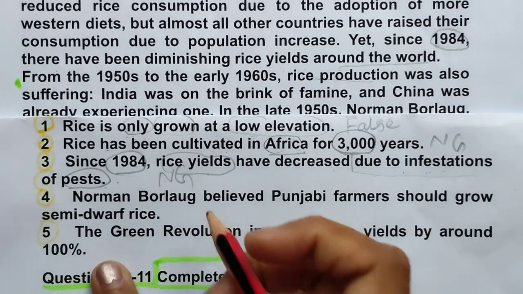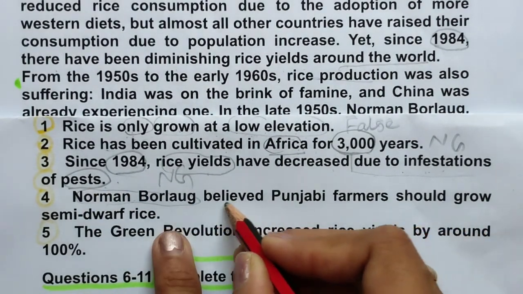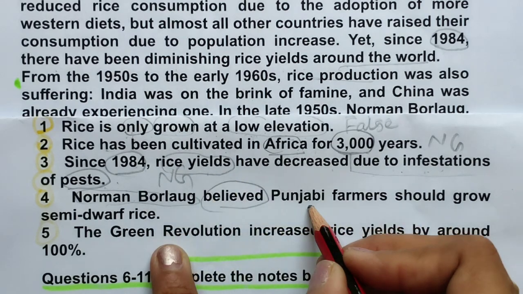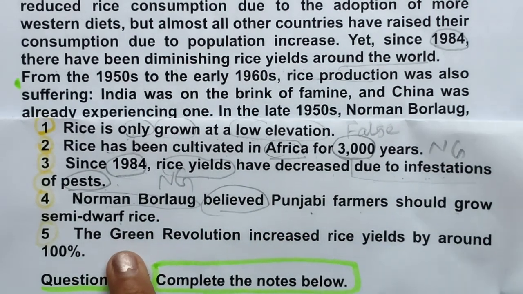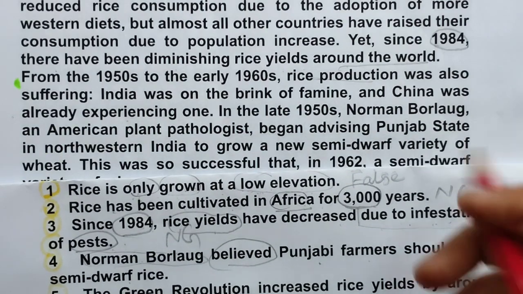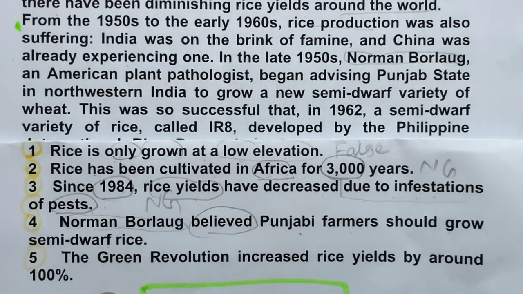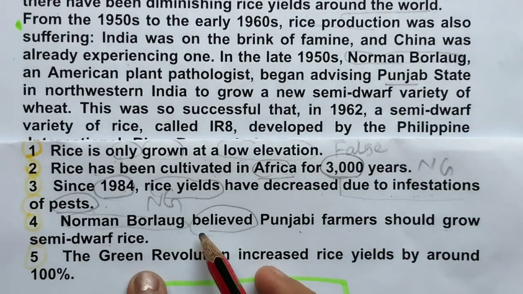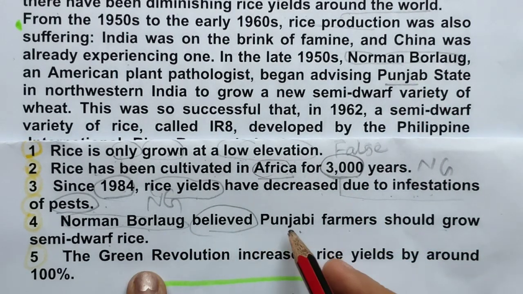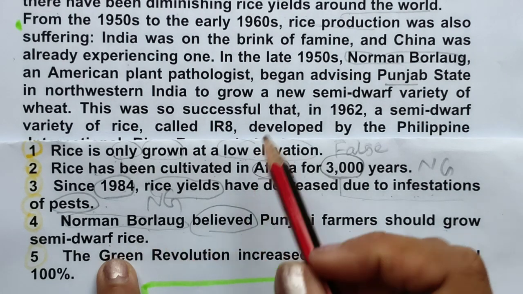Now the fourth question. Norman Borlaug. We have to find this person's name. Believed Punjabi farmers should grow semi-dwarf rice. Norman, this person's name, I can see in the next paragraph. Punjab state is also given. Now let's read it again.